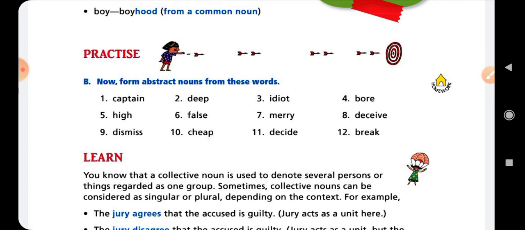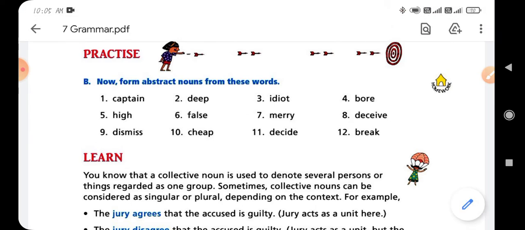Okay, and here is the option number 6, and the word is false, and when we change false into the abstract noun, the word will be falseness. Okay, falseness. It is the abstract noun. Clear?